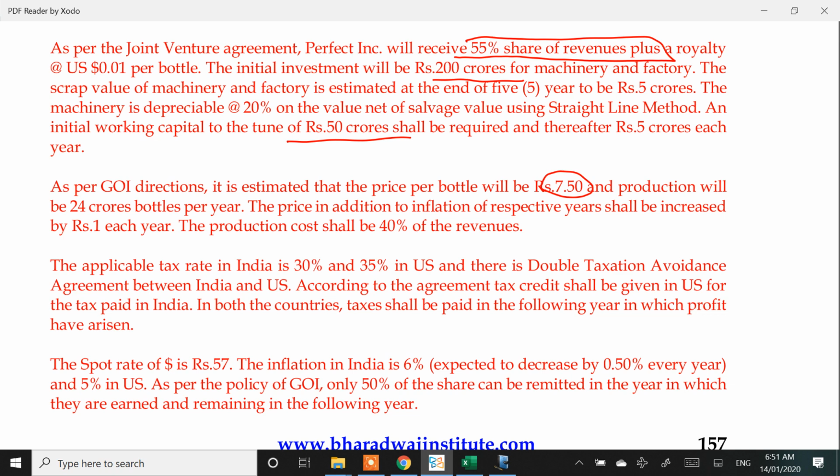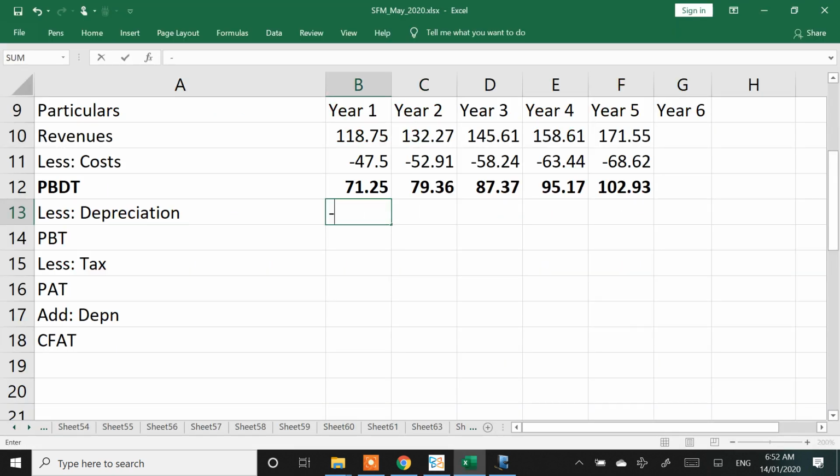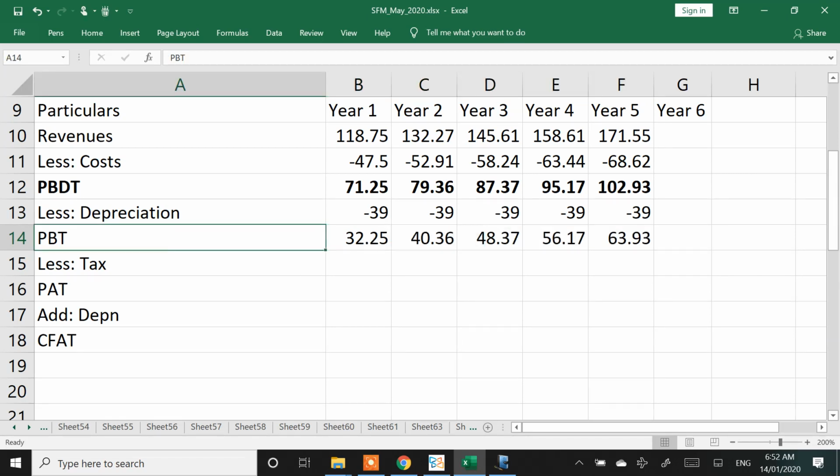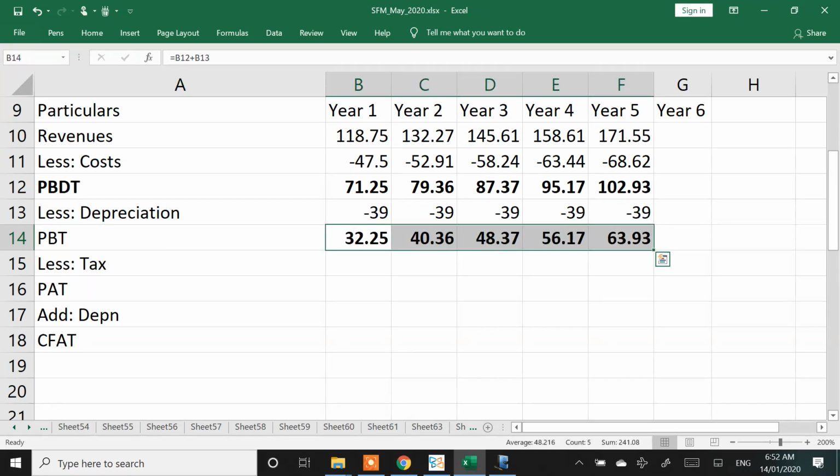Technically it's 200 minus 5 divided by 5 years. So 39. Now get the PBT number.